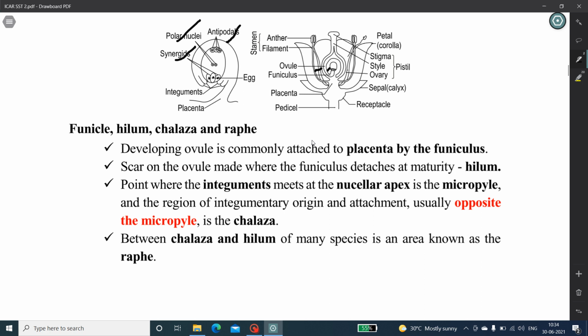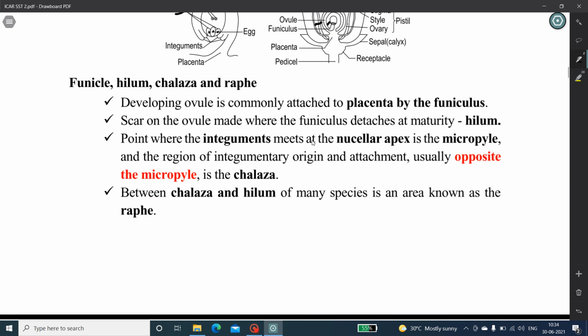The next one, the different parts involved here are funicle, hilum, chalaza and raphe. The developing ovule is commonly attached to the placenta by the funicle. The scar on the ovule made where the funicle detaches at maturity is called the hilum.